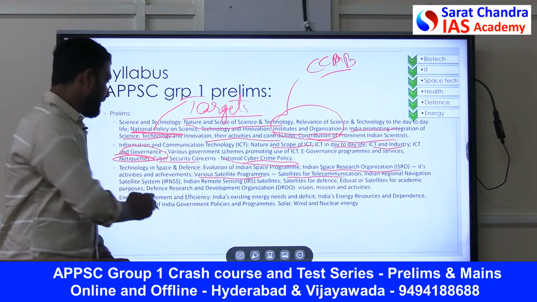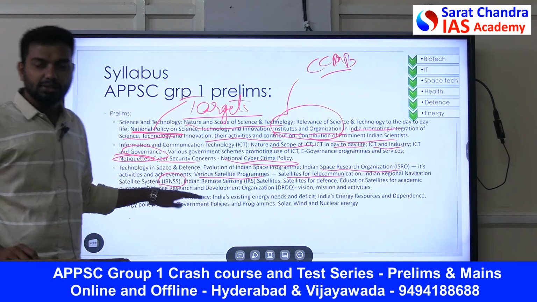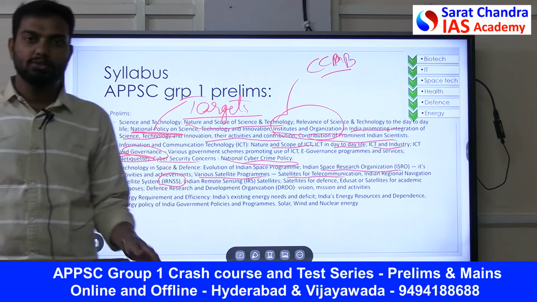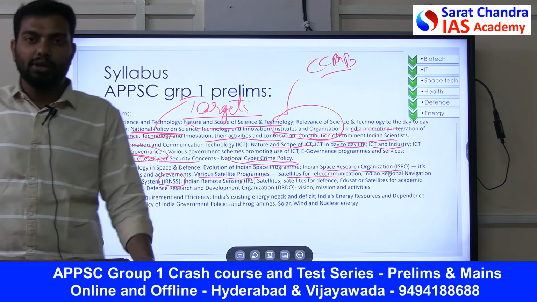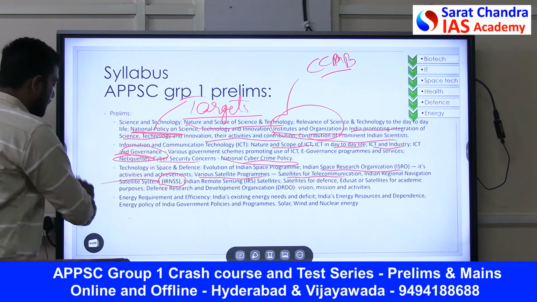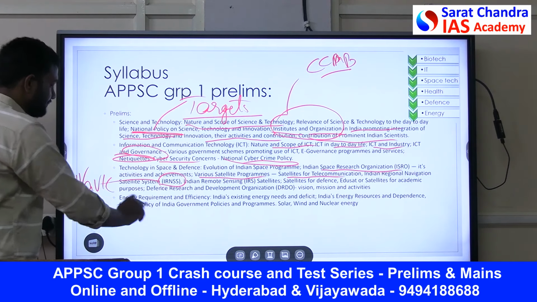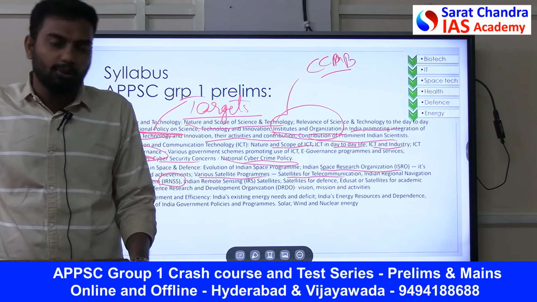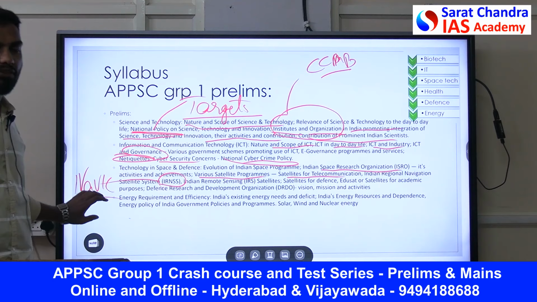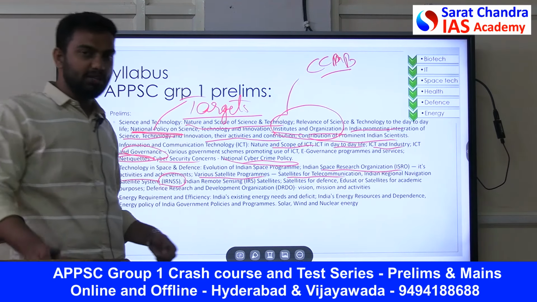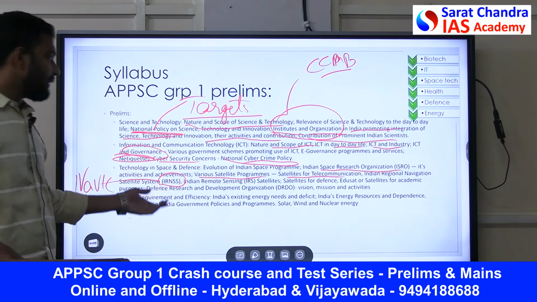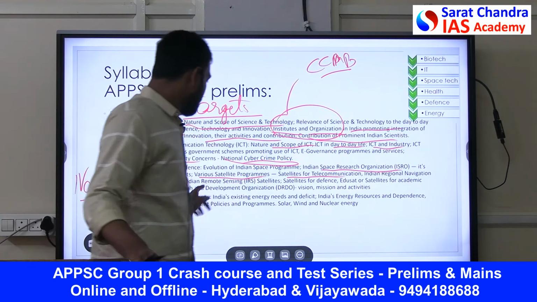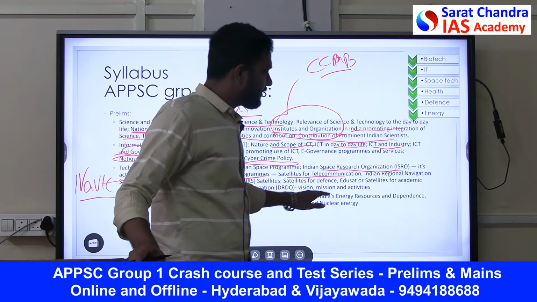So and again IRNSS, this is also very important because the government is taking it in a prestigious way. So now they have renamed it into NAVIC. So now they are calling it NAVIC. So this is also a very important area because the government is pushing a lot of mobile phone manufacturers to integrate NAVIC into the mobile system instead of GPS. So that also becomes again important. Next again Indian remote sensing satellites for defense, EdgeSat.